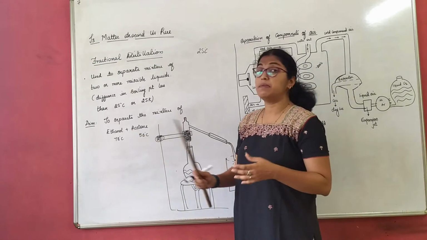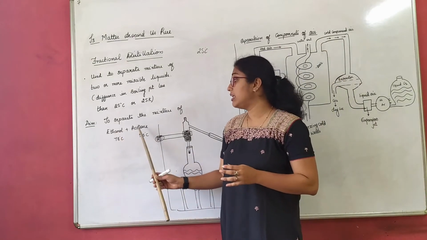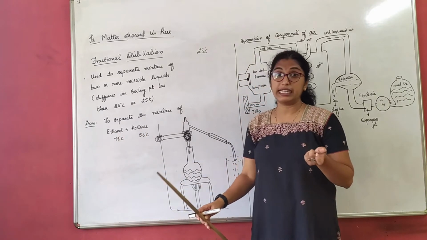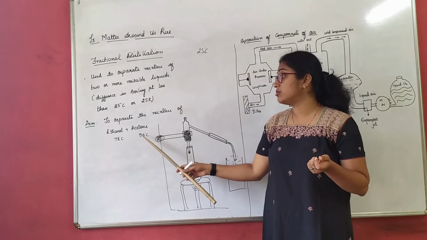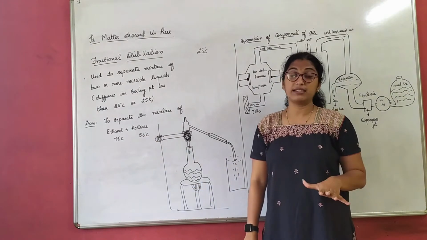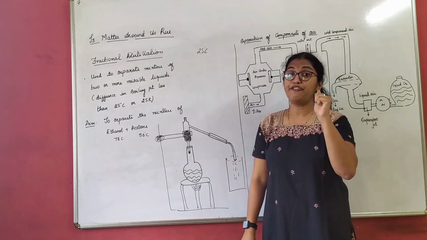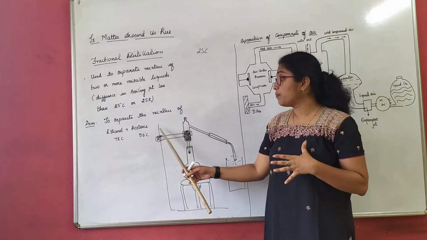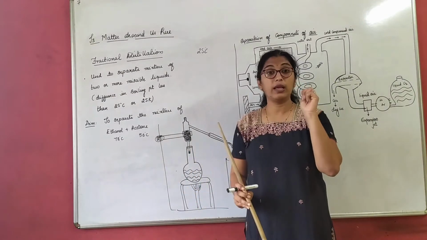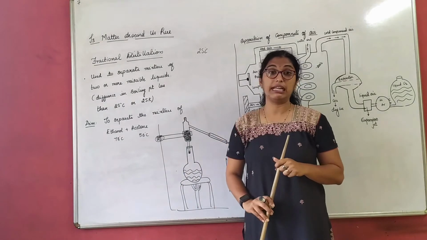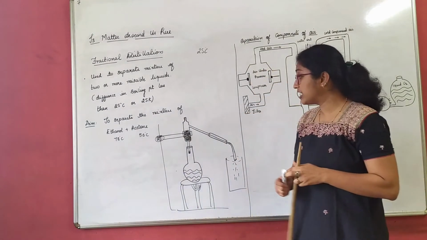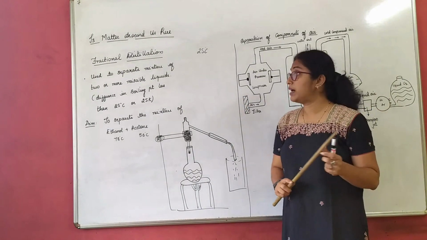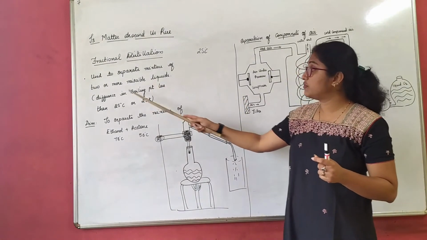We have taken the miscible liquids here as ethanol and acetone. Ethanol's boiling point is 78 degrees Celsius and acetone's boiling point is 56 degrees Celsius. That means the difference in the boiling point is less than 25 degrees Celsius. So we will subject these liquids to a fractional distillating column. The figure is the same as we had for yesterday's distillation part. Let's understand the definition first.